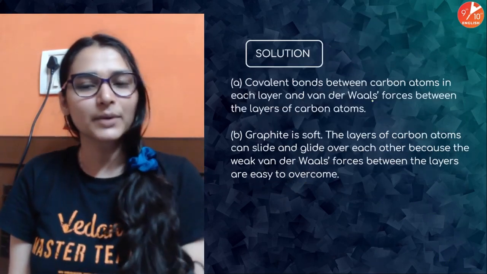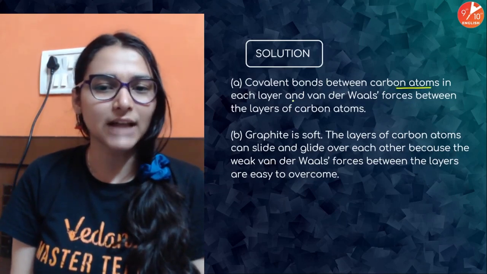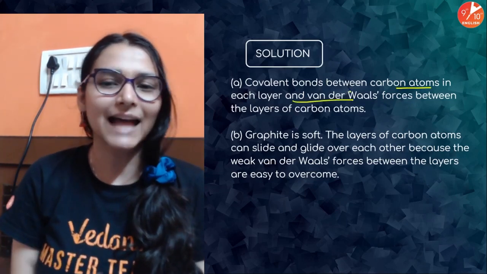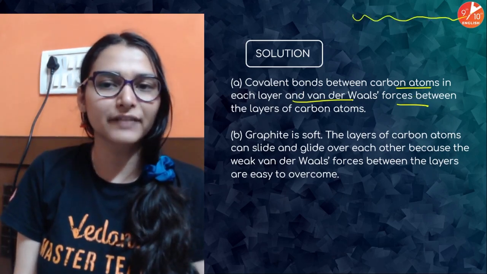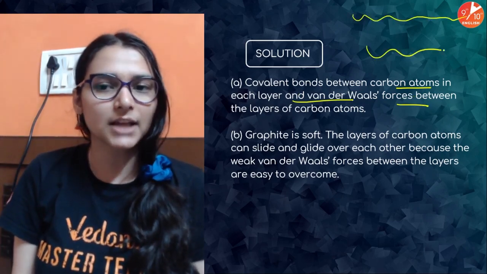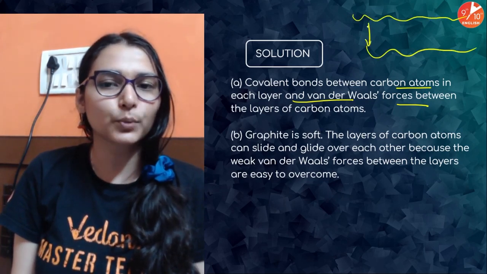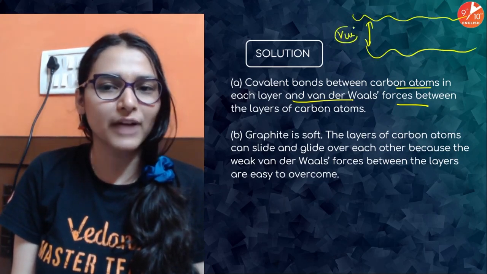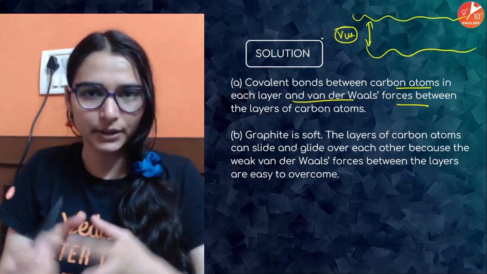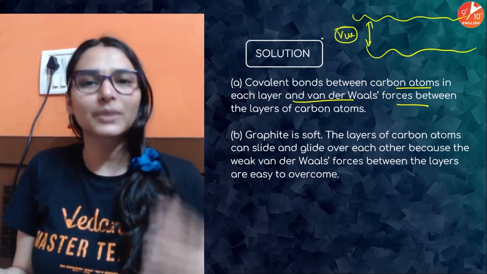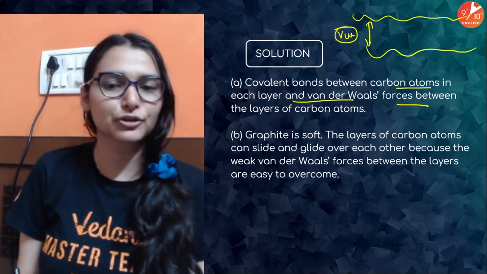Yes, covalent bonds between the carbon atoms in each layer, and the van der Waals forces of attractions होती है among the layers. Like this is one graphite layer, graphene. This is another layer, and there is a very small force of attraction, weak van der Waals forces that exist among the neutral molecules, है ना. जो noble gases में भी होता है, the weakest forces of attractions.